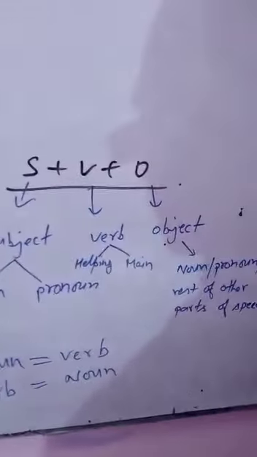This is the point: when a noun will perform as a verb and a verb will perform as a noun.